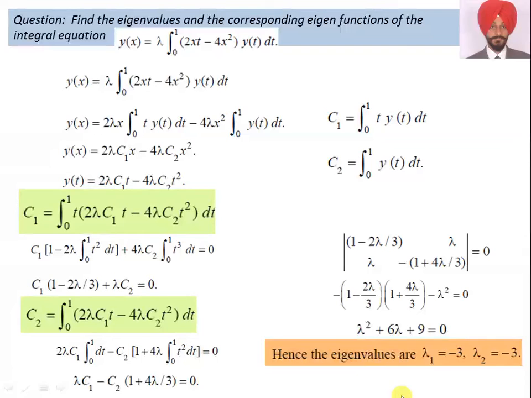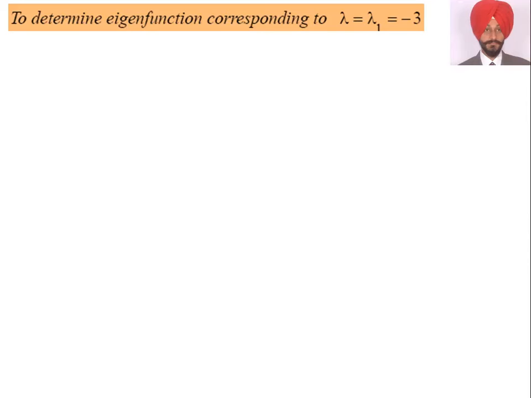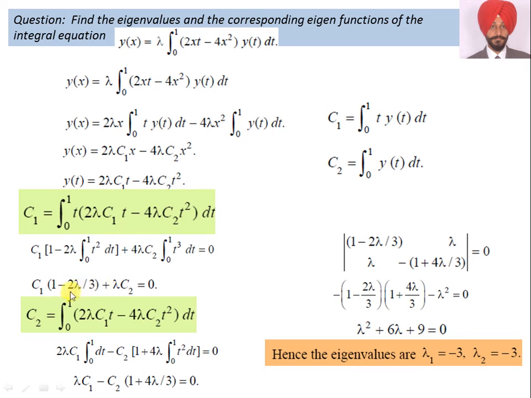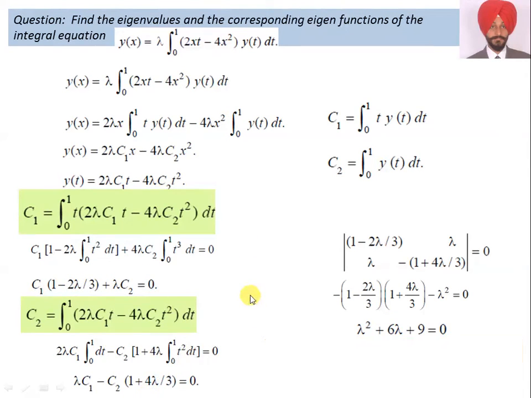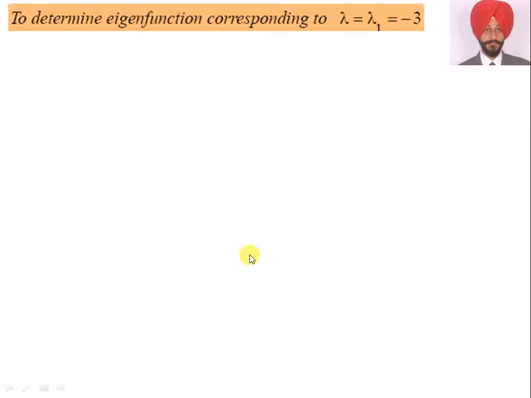So hence eigenvalues are lambda 1 is equal to minus 3 and lambda 2 is also equal to minus 3. So the first part of our question is to find eigenvalues, and eigenvalues are minus 3 and minus 3. The second part is how to determine the eigenfunction corresponding to lambda 1 is equal to minus 3. So I replace the value as lambda 1 is equal to minus 3, replacing minus 3 and minus 3, and I got these two equations.